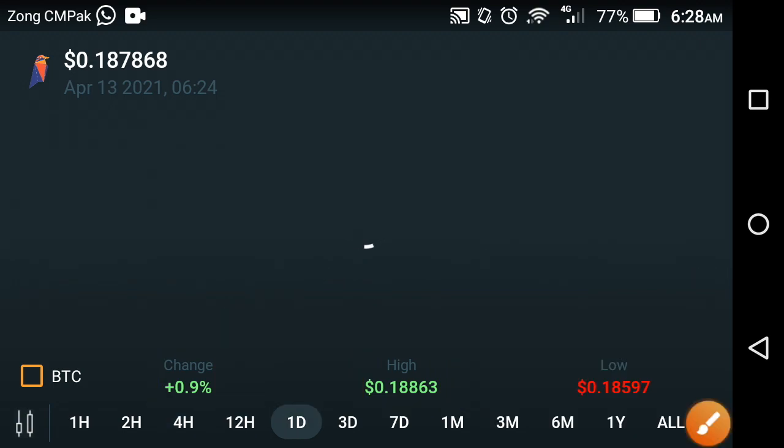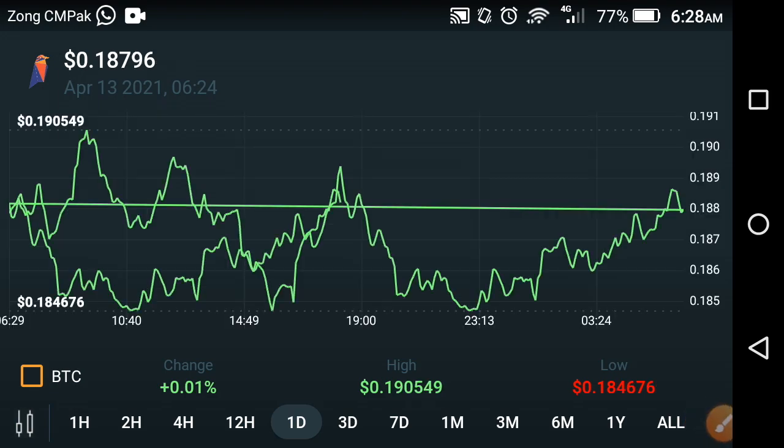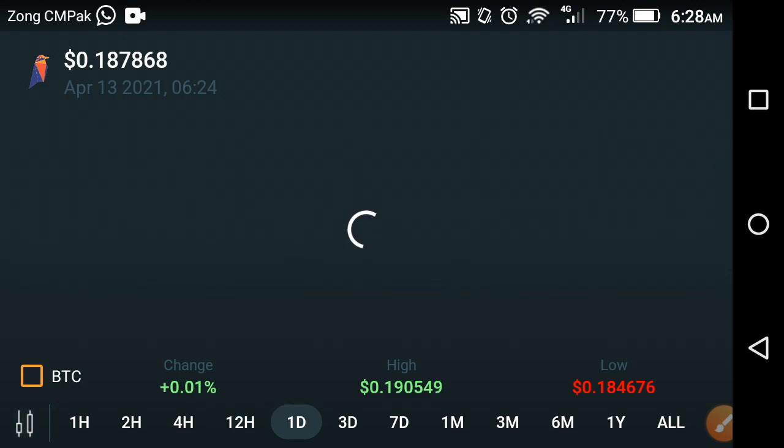What's the change in the previous last one day in Ravencoin, what's the high price, and what is at this time the price prediction change? As you can see here, they are loading, so please wait.